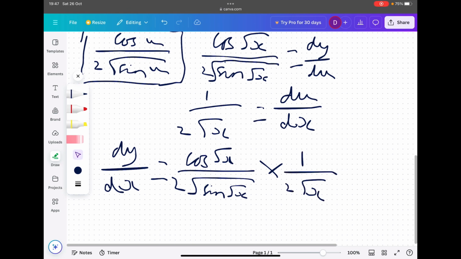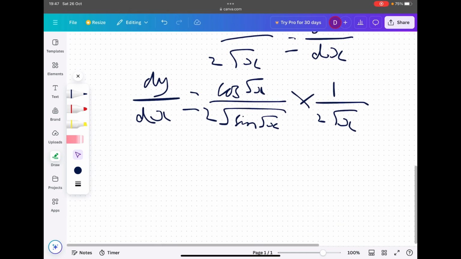And now we've got to play the game of tidying up the maths question. If we were to tidy this up, the numerator is easy: cos root x, nice and easy. We know how to multiply fractions, we just multiply the denominators and also the numerators, which we've just done. So if we were to multiply the denominators, we've got the 2s, so 2 times 2 is 4, nice and easy. But the next bit is interesting, guys, look at this.